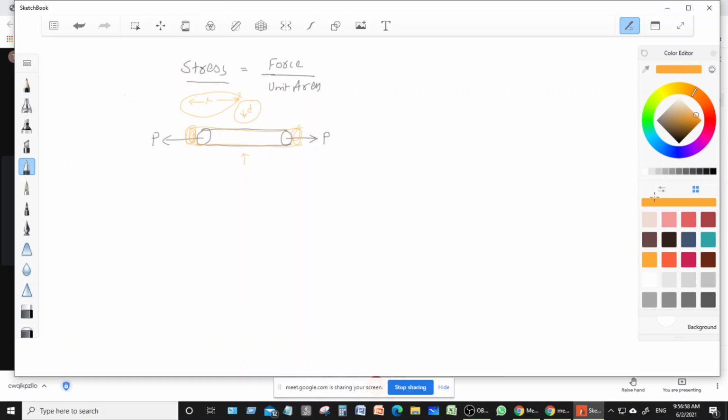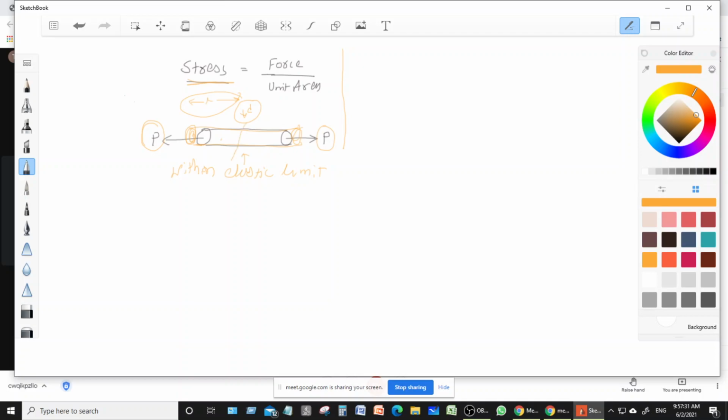So according to the strength of material, the stress is defined as: when any body is subjected to external force within the elastic limit, then there will be a resistance of the force produced within the body, right?